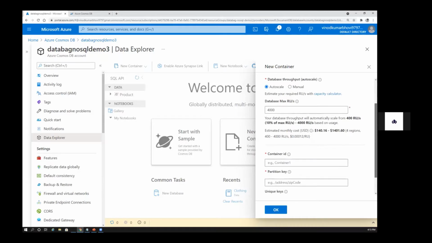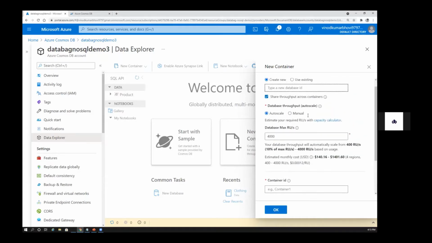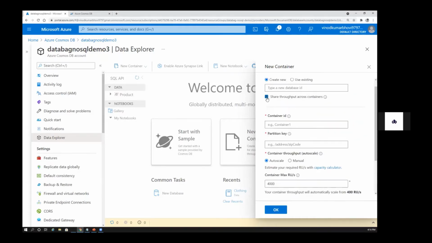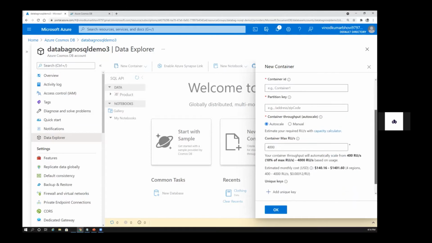Once you create this, let me just uncheck that. And then you come here and create your container. Like I said, a container is a table. So you create a container and then you define a partition key. If you see, the partition key is really a mandatory field which you need to fill here. So you can't skip this.